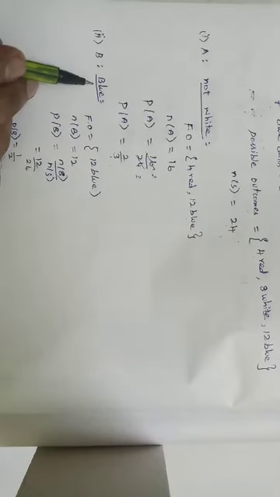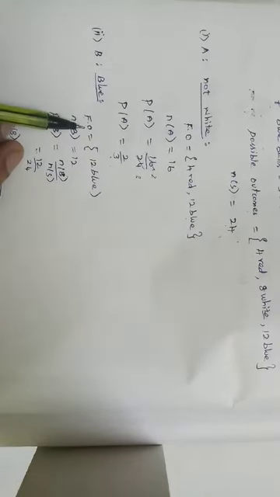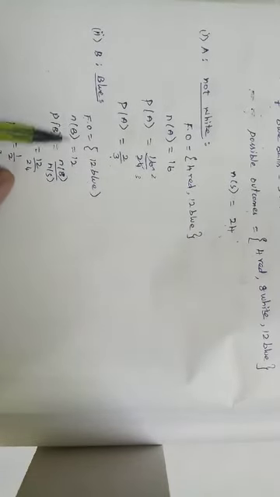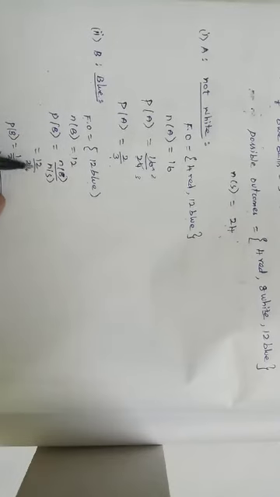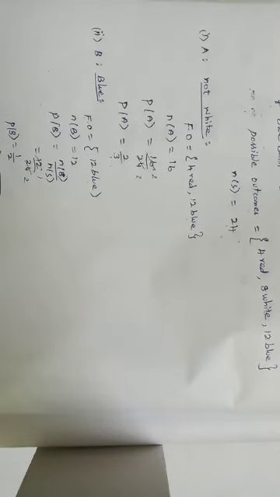Second subdivision, the probability of getting a blue ball. How many blue balls are there? 12 blue balls. So the favorable outcome is 12 blue balls, so n(B) is 12. P(B) is equal to n(B) by n(S), 12 by 24, which is equal to 1 by 2, right?